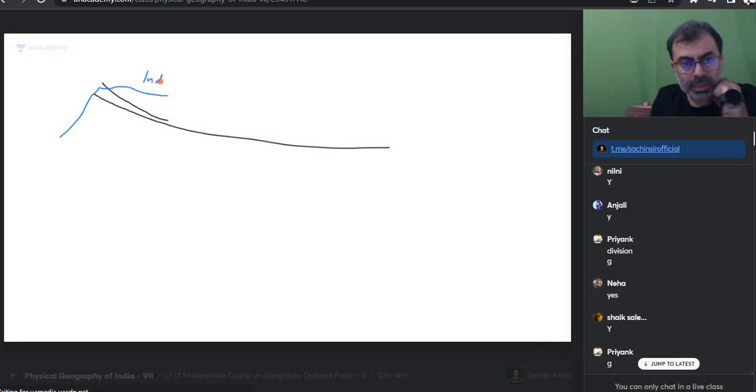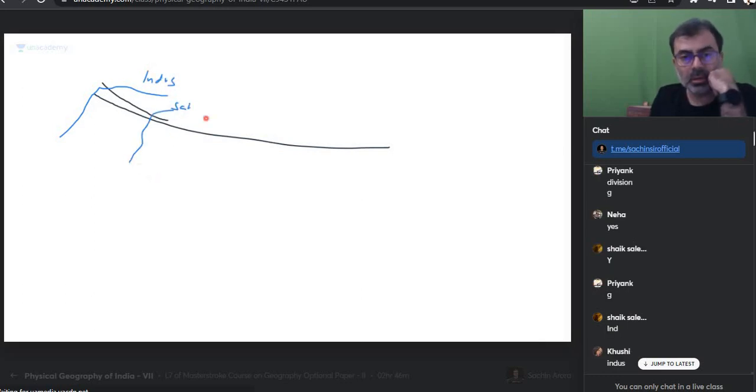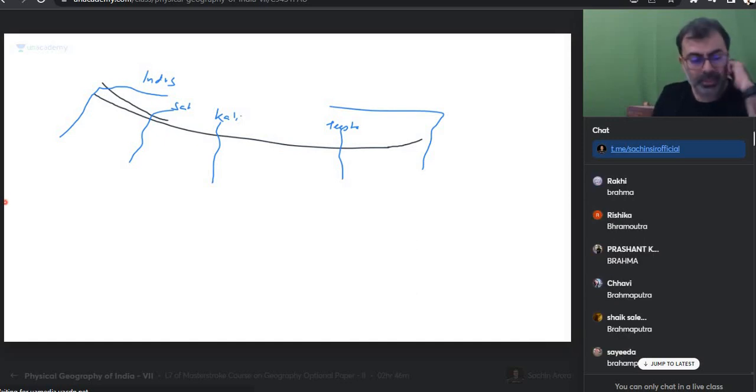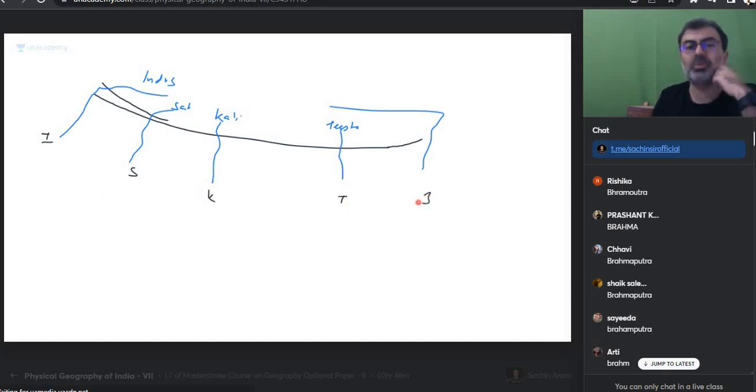Which river? Indus River. Which river? Satluj River. Which river? Kali River. Which river? Teesta River. And which river? Brahmaputra. So have we divided the Himalayas from Indus to Satluj? What are these Himalayas? Then Satluj to Kali, Kali to Teesta, and Teesta to Brahmaputra.